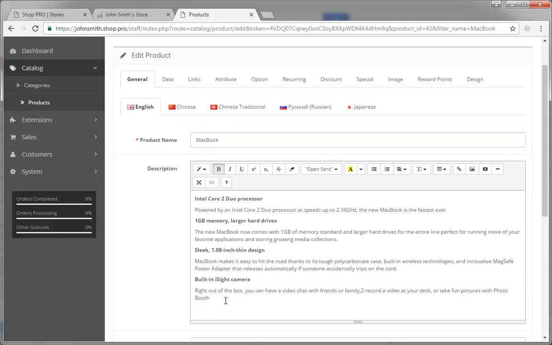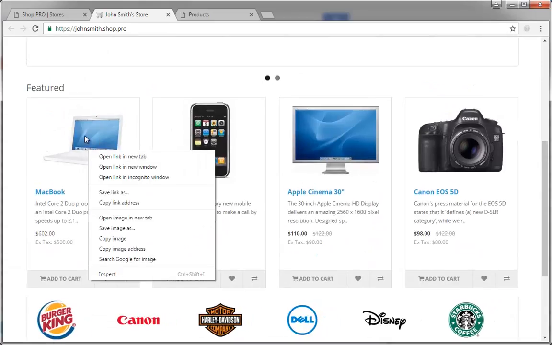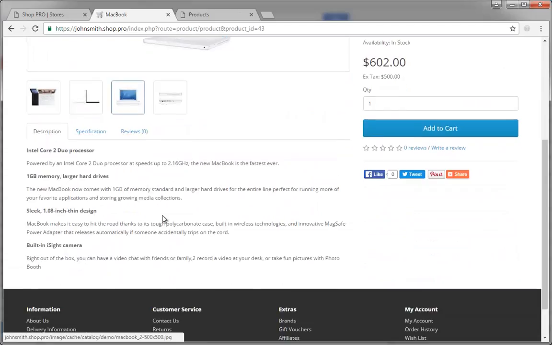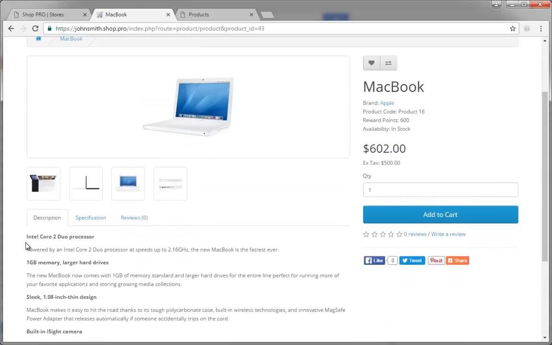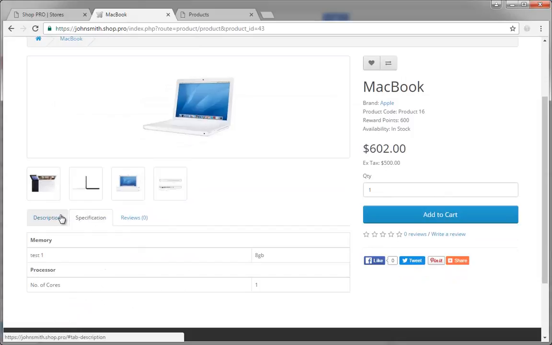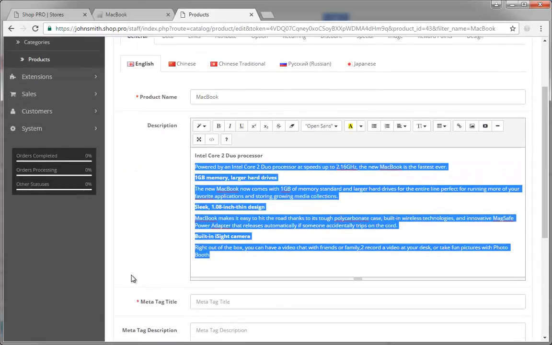This is the title, and you can see that now I can edit the title, I can edit the description, and this information of course appears in the product page. If I open this product page, I will be able to see the title of the product and the description, as well as specification information and eventual reviews from other people.